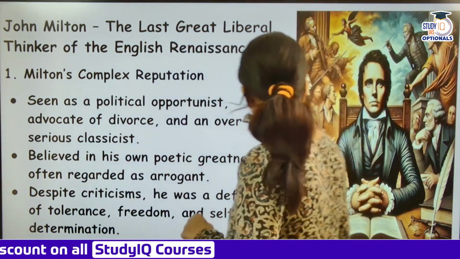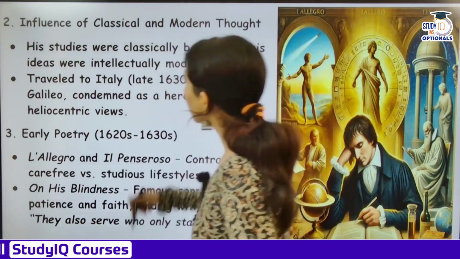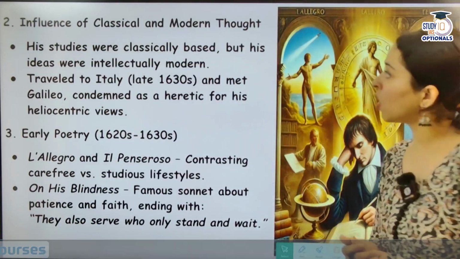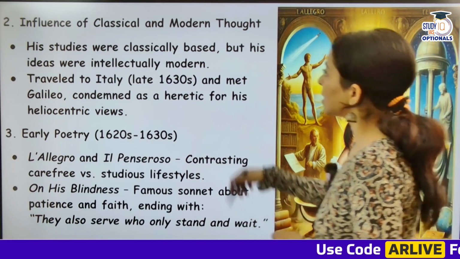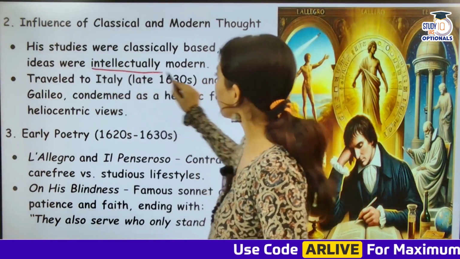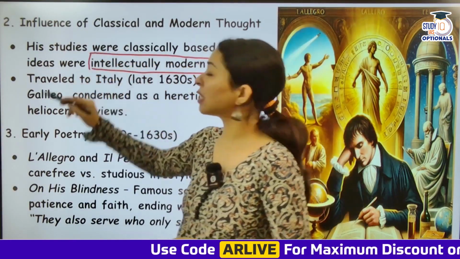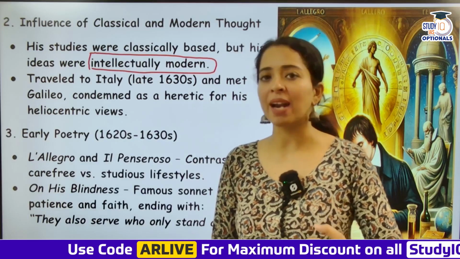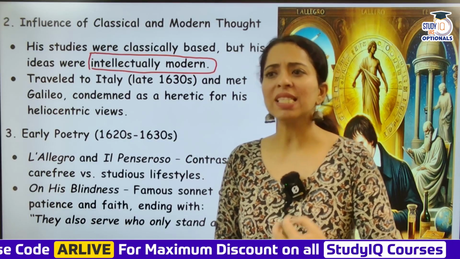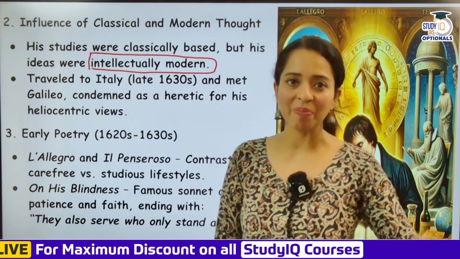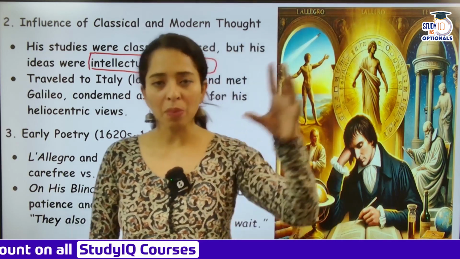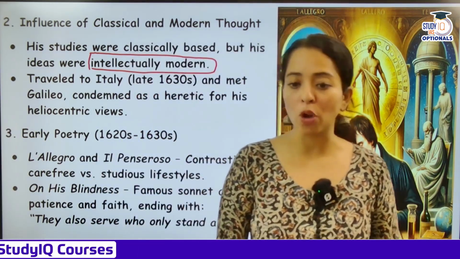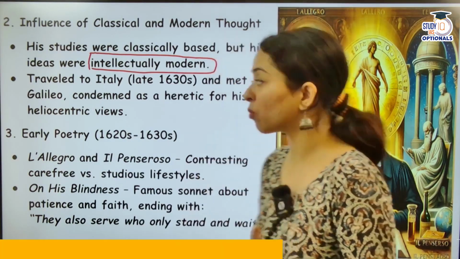Okay, so Milton was this. Then you have the influence of classical and modern thought. Now, his studies were classically based, but his ideas were intellectually modern. So yes, his ideas were very, very modern. Even if you read Paradise Lost, you will realize he gave Satan a different kind of avatar. Okay, so that's a very different thing. So it was very, very intellectually modern. He was classical, he followed classical works, but intellectually it was pretty modern.